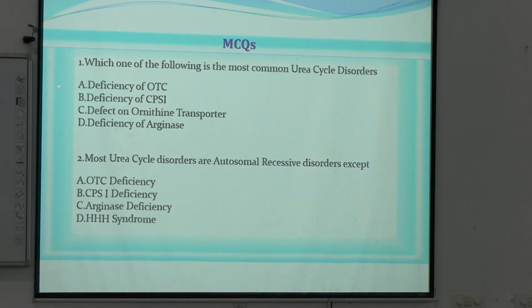A. Okay, A. Second, most urea cycle disorders are autosomal recessive except, remember that summary chart. Konta? OTC, step 2. Both the answers are same. Okay, deficiency of OTC in question 1 and OTC deficiency is the most common urea cycle disorder, that is X-linked recessive, not autosomal. All other are autosomal recessive.